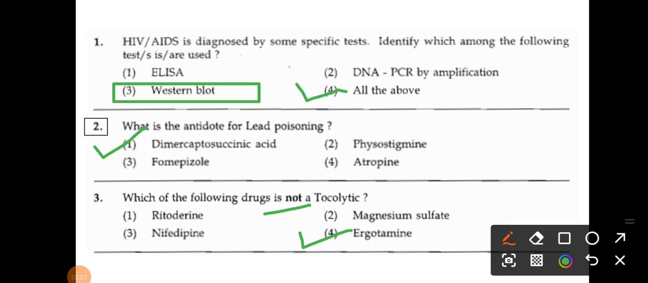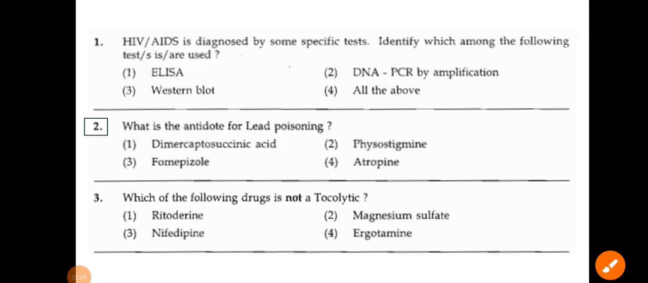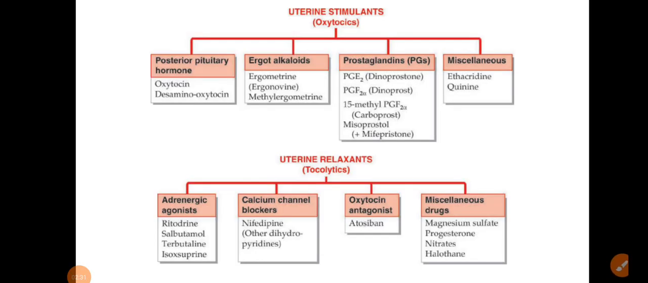Here is the classification of uterine stimulants and uterine relaxants. Uterine relaxants are nothing but tocolytics, and the question is from the tocolytics. So please go through the classification of both oxytocics and tocolytics. In 2016 they asked a question on tocolytics, so please go through it, and oxytocics also. Ergotamine is an oxytocic. So our answer is ergotamine, which is not a tocolytic.